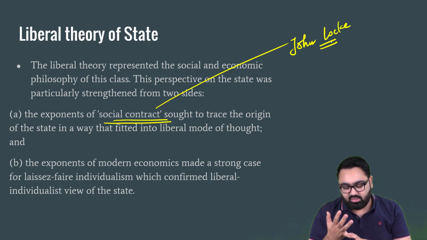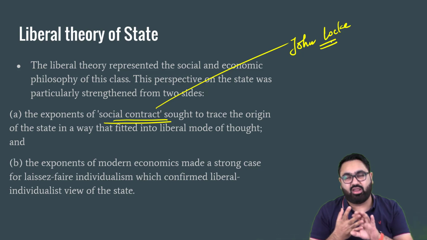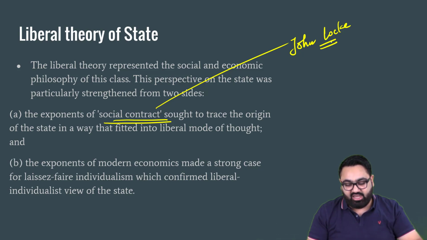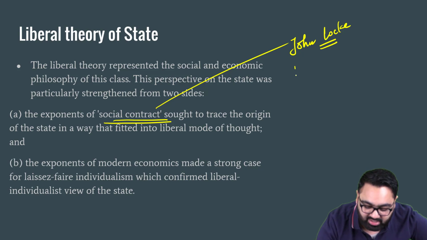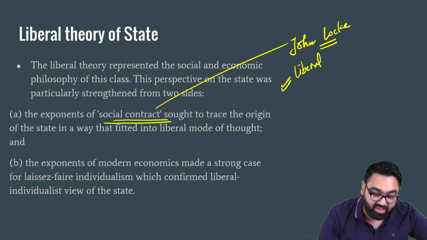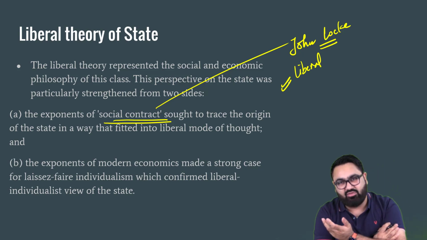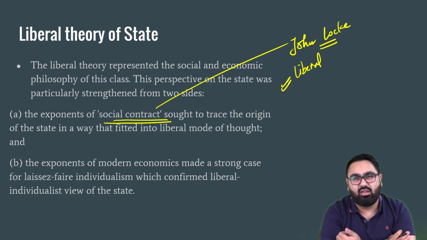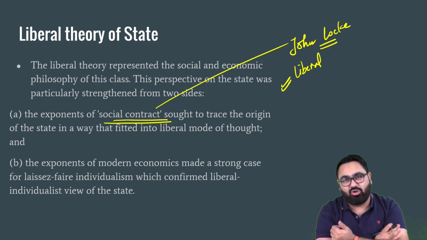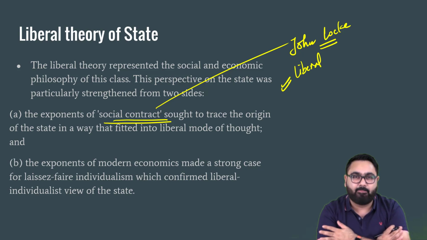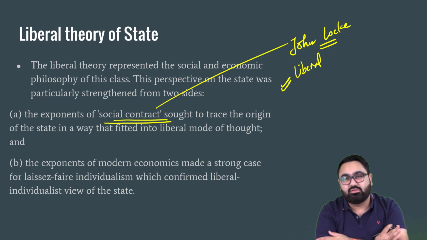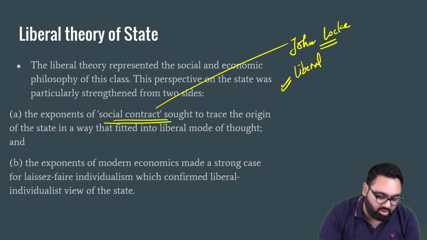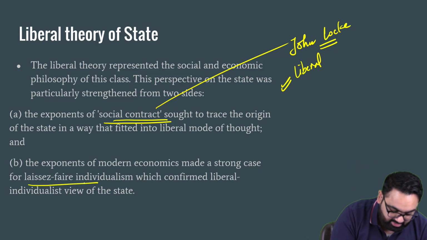Enforce contracts, protect property, protect against external attack. That is what John Locke or liberal thinkers say about a social contract, that people gave away powers to one single individual who became the ruler or the state. Their responsibility will be to protect everyone from external threat, enforce the contracts, and to protect everyone's property. In economic terms, it led to the concept of laissez-faire.